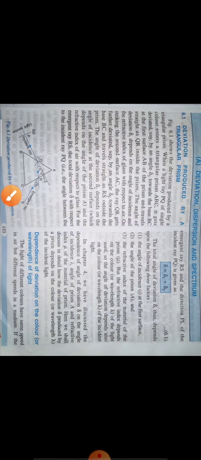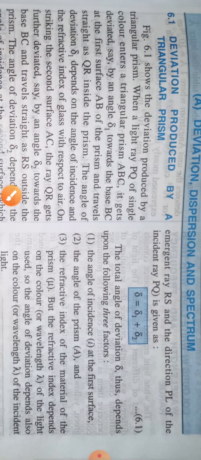Initially it deviates by delta 1 angle at the first surface, and at the second surface it again deviates by delta 2 angle. So your total deviation is equal to deviation angle delta 1 plus deviation angle delta 2. Now this deviation depends on three things.